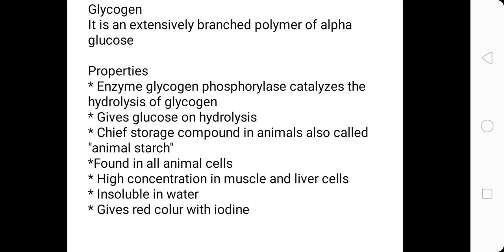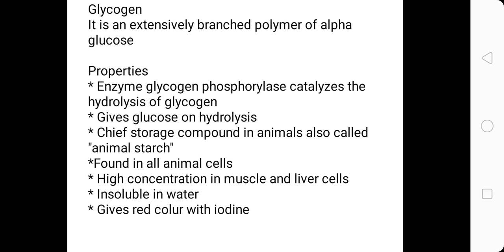Just like plants store starch, animals store excess glucose in the form of glycogen. Fourth property is that it is found in all animal cells, because all animal cells need energy, and in animal cells the main energy reserve is glycogen. Then it is high in concentration in muscle and liver cells, because muscle and liver cells need a lot of energy, so its concentration is higher there and it is stored there.